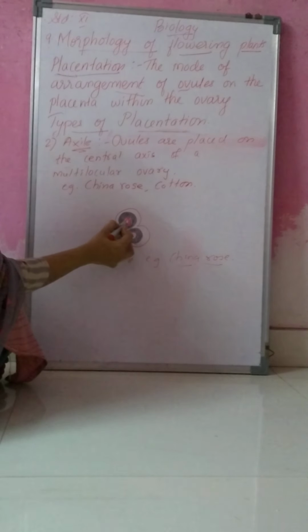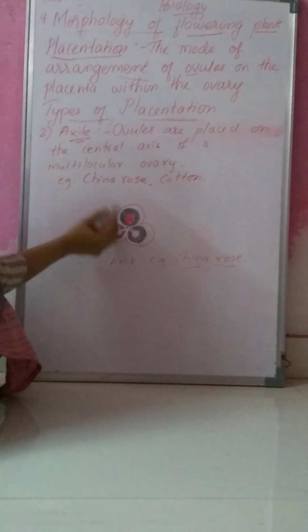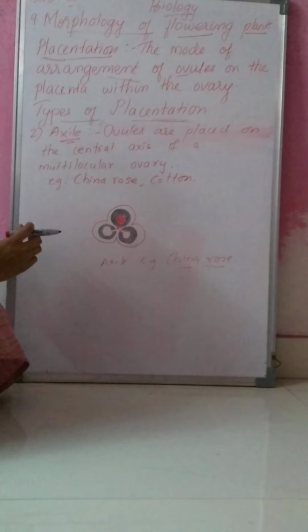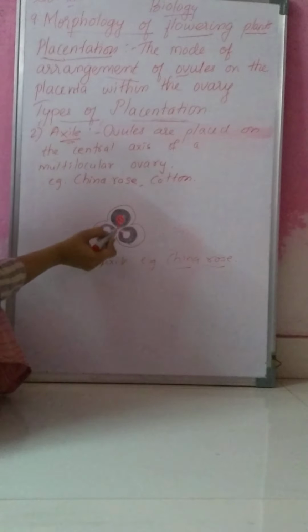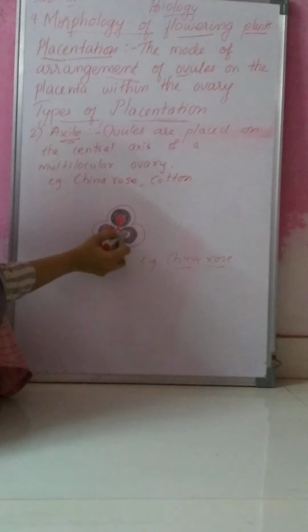The ovules are placed on the central axis of a multilocular ovary, where many locules are present in the ovary. On that ovary, you can see these ovules are present on the central axis of a multilocular ovary. If ovules are present like that, that type of placentation is known as axile placentation. And this type of placentation you will find in China rose and cotton.